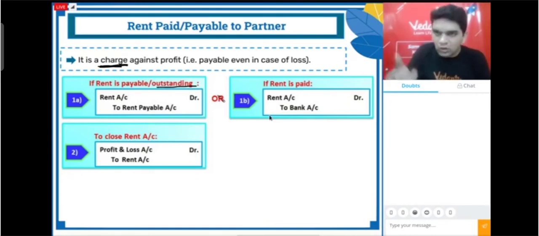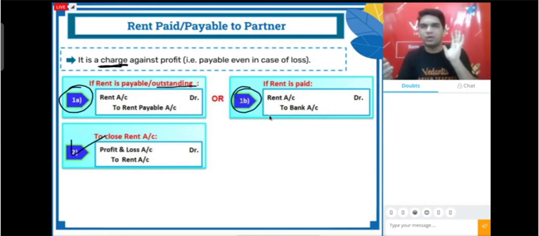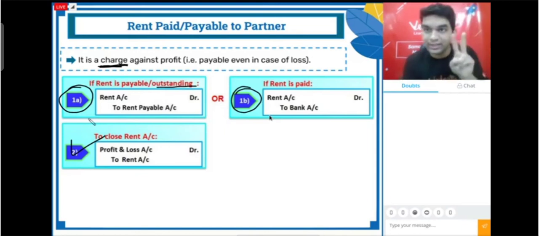And then to close this rent account, the next entry will be profit and loss account debit to rent account. It can be either payable or paid, the entry will remain the same for closing. It will be profit and loss account debit to rent account. Again, it is a charge. Fine. Now, based on these two concepts, let us have a quiz and then we'll proceed.